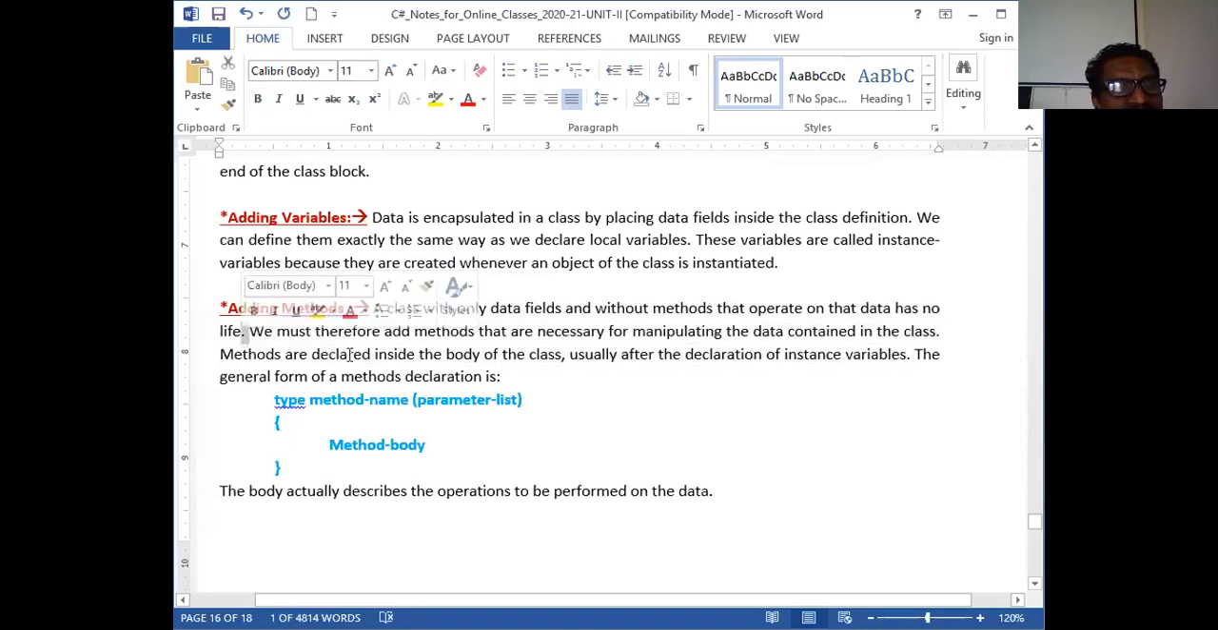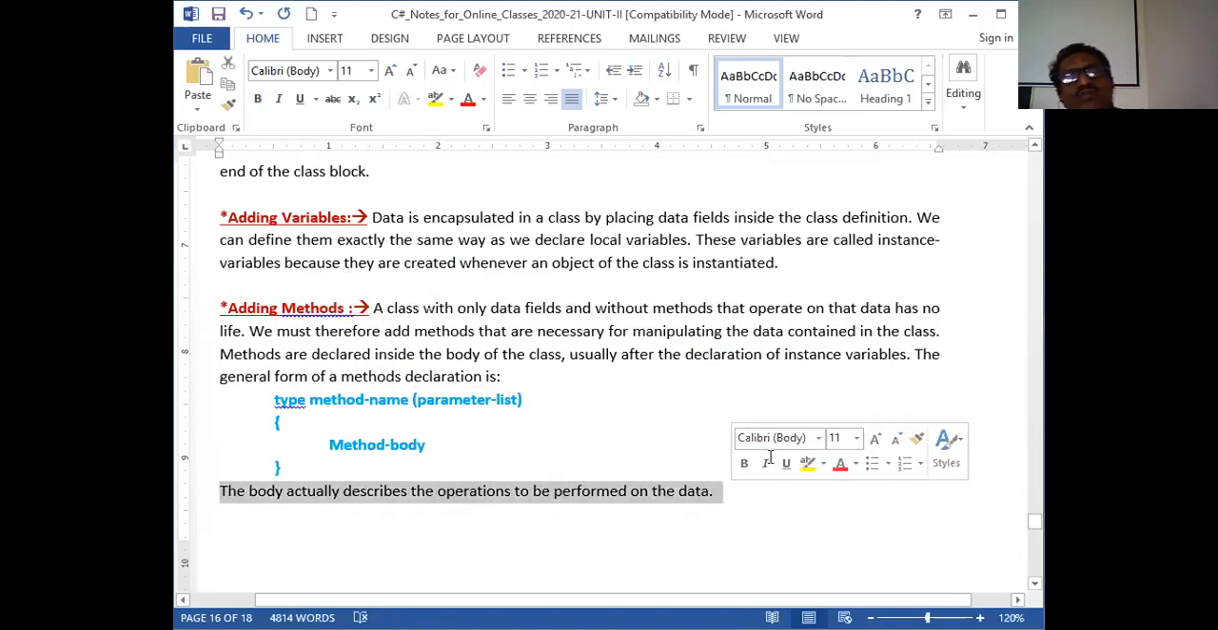Methods are declared inside the body of a class. Usually, only after the declaration of instance variables can you define methods. Before the declaration of variables, a method will not do anything. Therefore, this is the general form of method declaration. What is the type of that method? Then the method name, the parameter list, then the body of the method. The body describes the operation to be performed on the data.